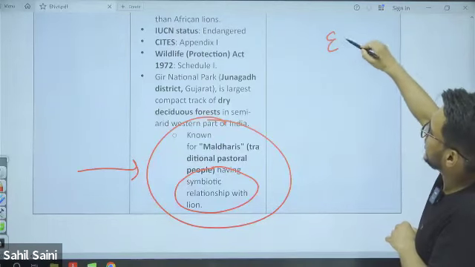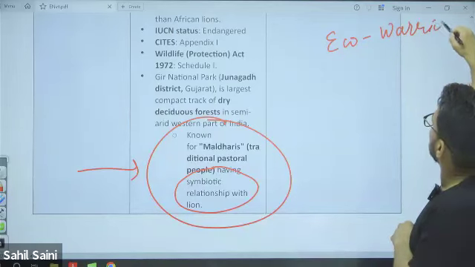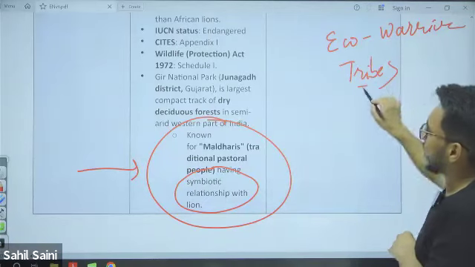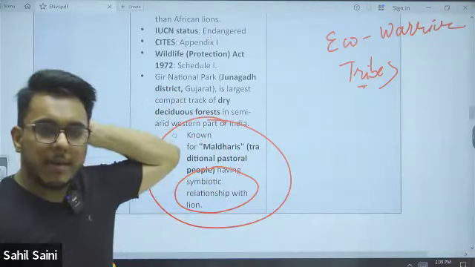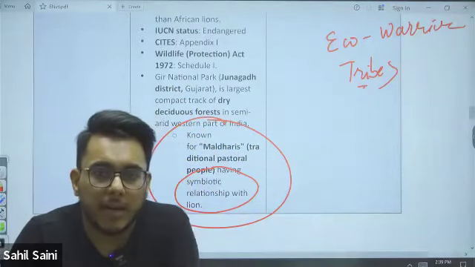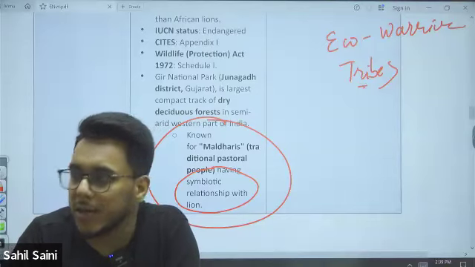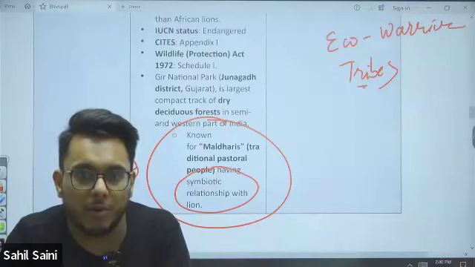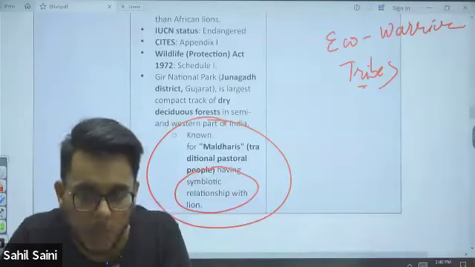There are certain tribes called eco-warrior tribes. Eco-warrior tribes are those that protect the environment, ecology, and certain varieties of flora or fauna. Maldharis happen to be one of the eco-warrior communities.